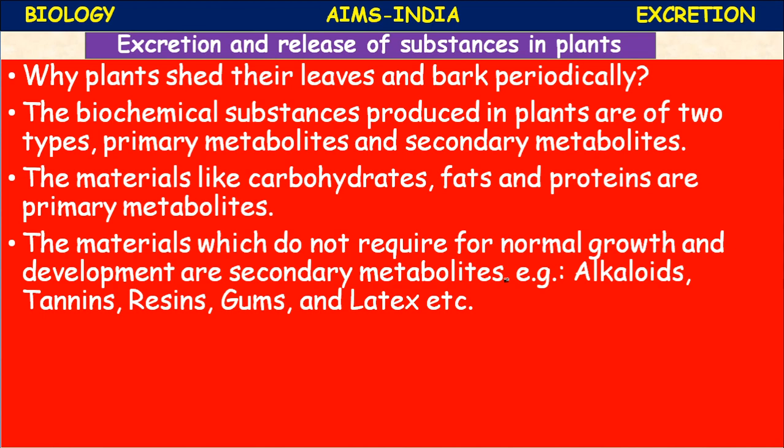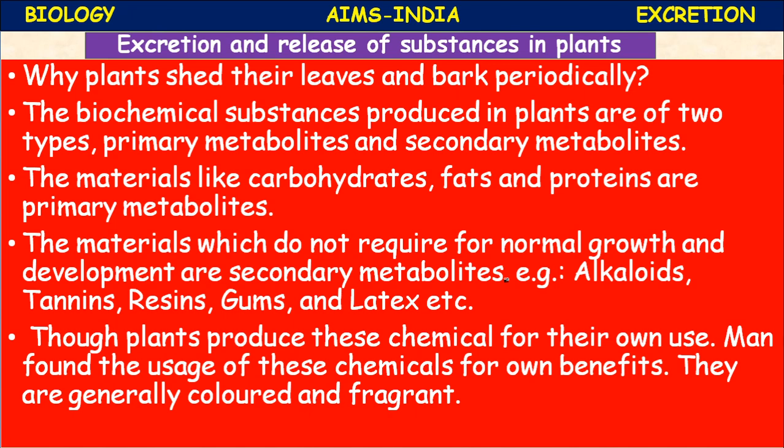The secondary metabolites are alkaloids, tannins, resins, gums, and latex. Though plants produce these chemicals for their own use, man found the usage of these chemicals for his own benefit. So they are generally brightly colored, differently colored, and with a good or different fragrance, smell, okay, aroma they possess.